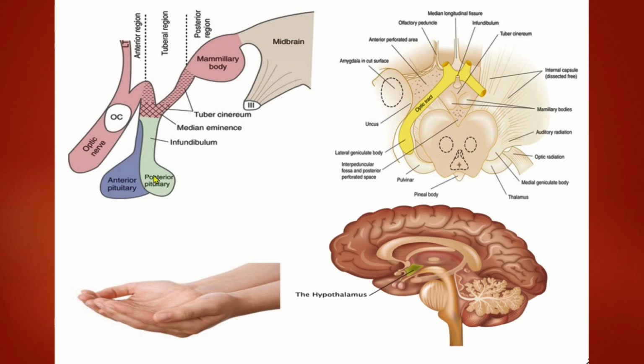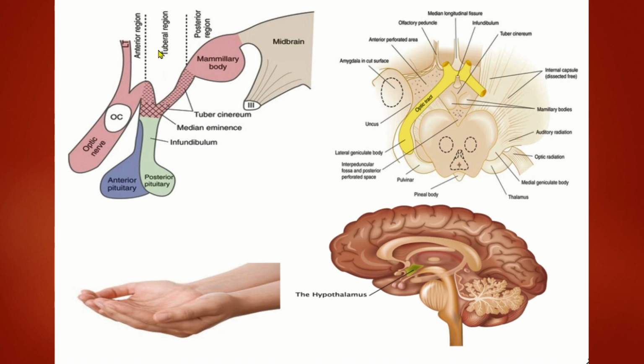So we should know where the hypothalamus is stopping. The stalk or the infundibulum is not part of the hypothalamus. Only the tuber cinereum and the median eminence. And here comes the mammillary body. This is the right side mammillary body. Along with the left side mammillary body it makes the hypothalamus. So, two-sided mammillary body, tuber cinereum, and the median eminence make the hypothalamus. The hypothalamus also makes the floor of the third ventricle and lateral wall of the third ventricle.